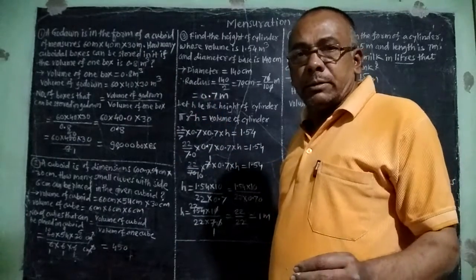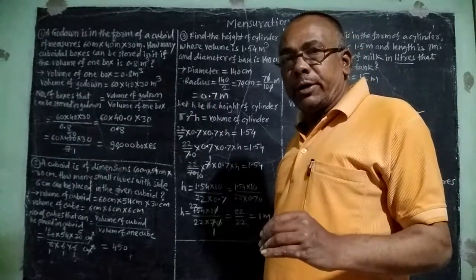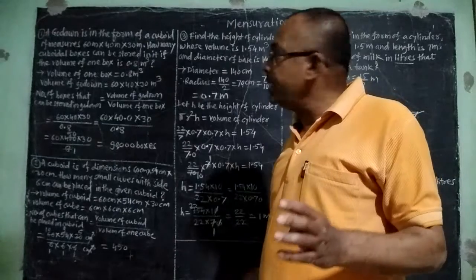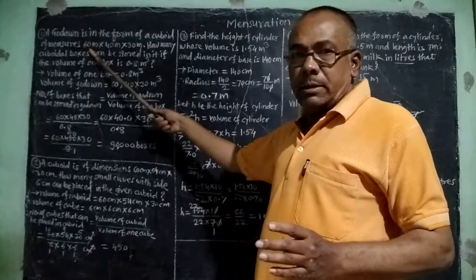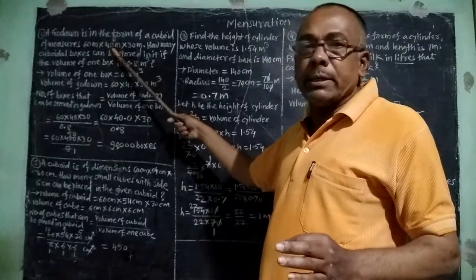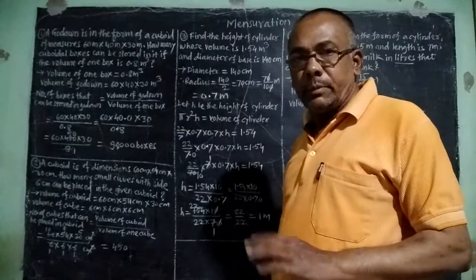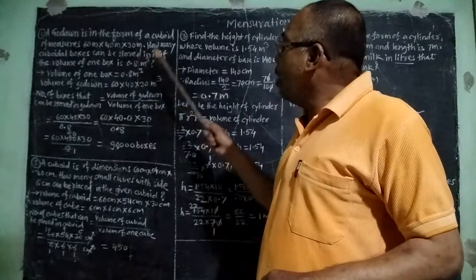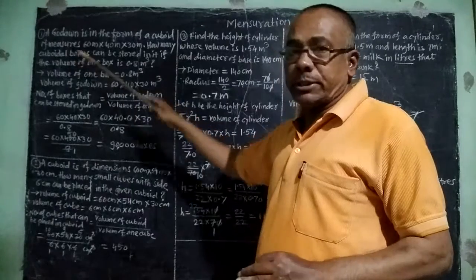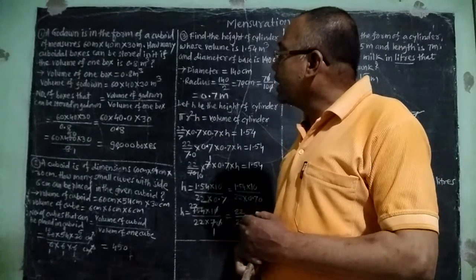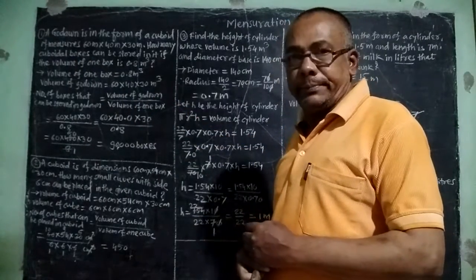Means here the dimensions of the cuboid are given, that is length is 60 meter, breadth is 40 meter, and height is 30 meter. Next, how many cuboidal boxes can be stored in it?